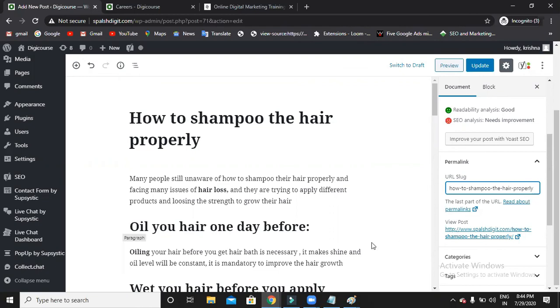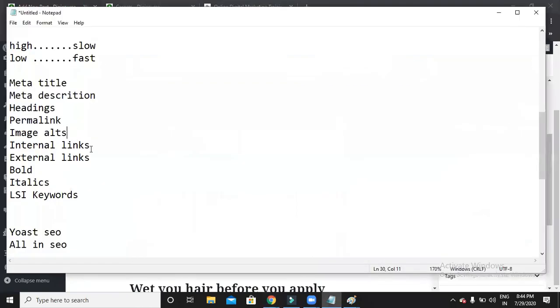So fine, permalink fine, image alts, internal links, final thing is LSI keywords. LSI keywords means latent semantic indexing keywords. So latent semantic indexing keywords means like a secondary keyword. If I use these LSI keywords, Google will have more trust in us.